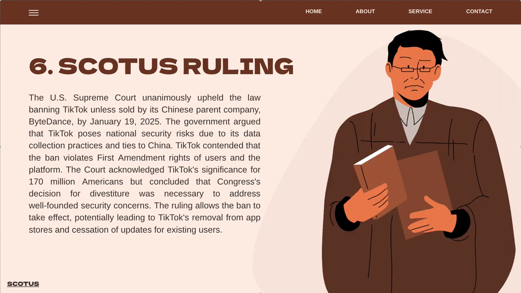Just a week after the hearing, on January 17, 2025, the Supreme Court unanimously upheld the law mandating TikTok's sale or shutdown and concluded that Congress's decision for divestiture was necessary to address well-founded security concerns. This decision effectively validated the government's concern about national security and set the stage for TikTok's potential exit from the US market.